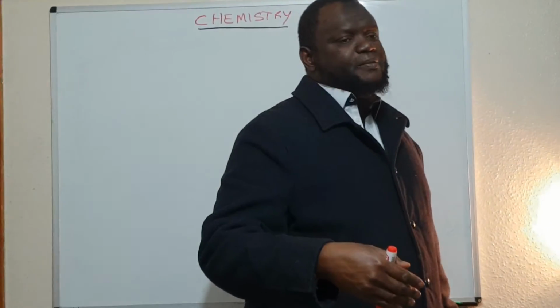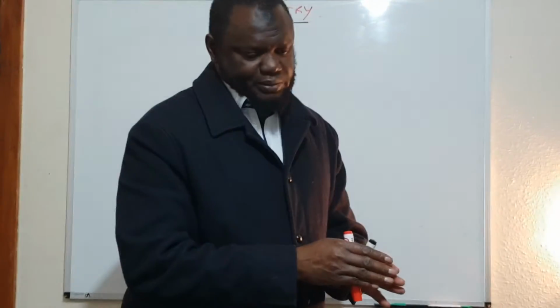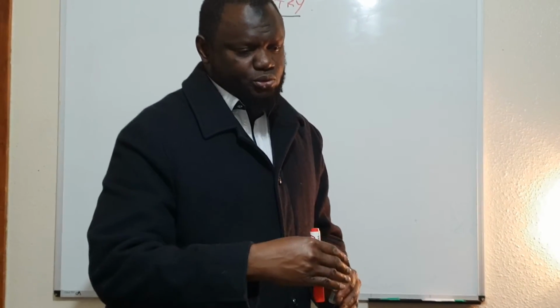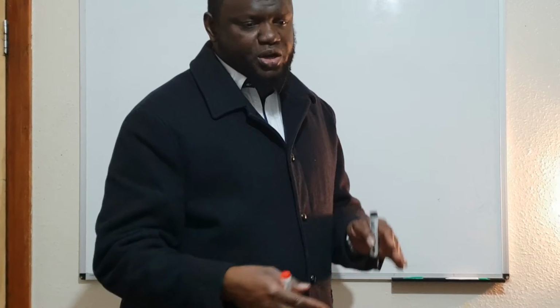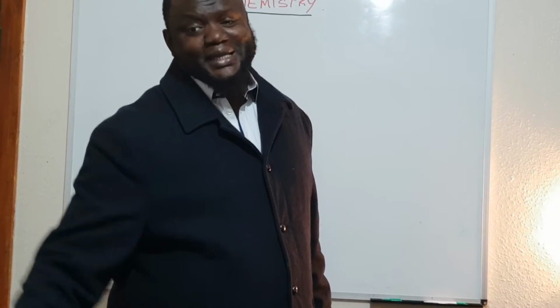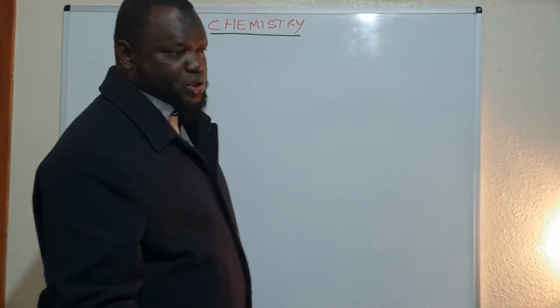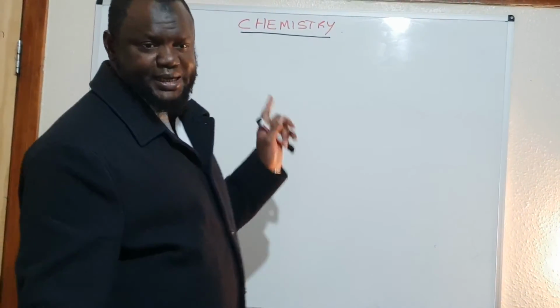Each element has an atom, and the atoms go from 1, 2, 3, 4, up to more than 100, depending on the number of protons, because the number of protons determines what type of element it is. What is a proton, what is a neutron, what is an electron, we come to know that later.